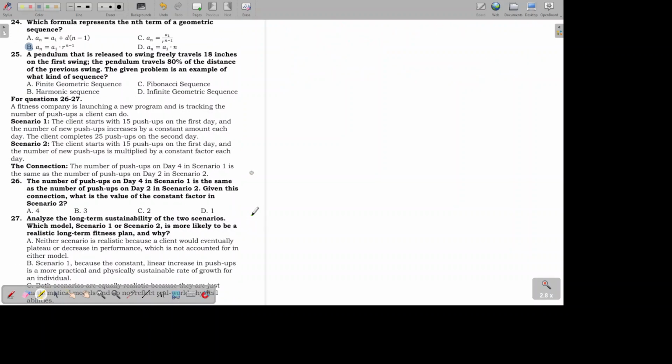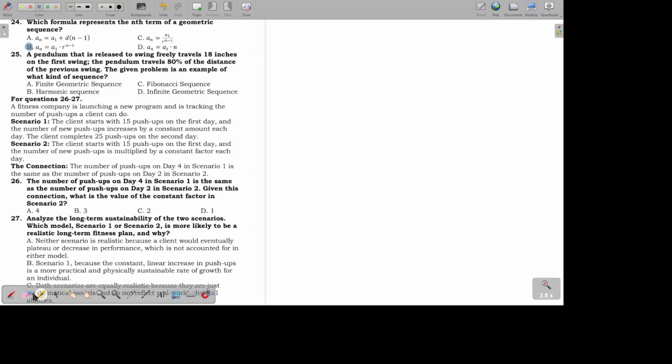Number 25. A pendulum that is released to swing freely travels 18 inches on the first swing. The pendulum travels 80% of the distance of the previous swing. The given problem is an example of what kind of sequence? Okay, so since it doesn't mention anything about the pendulum stopping, although in reality it will stop, let's stick to the given.